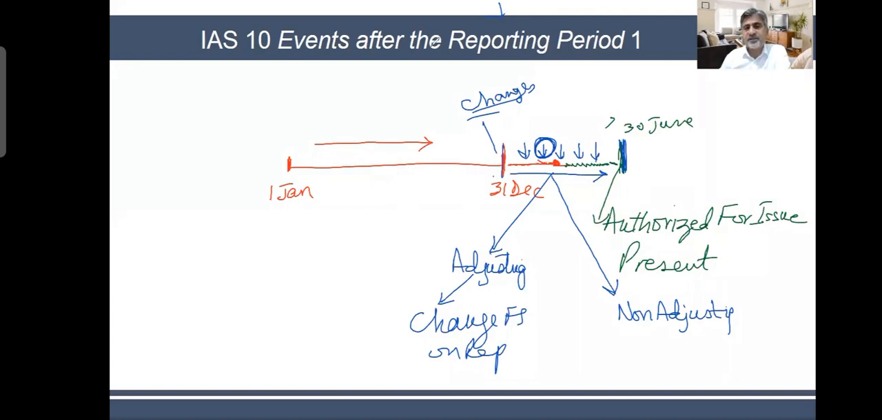The non-adjusting events, on the other hand, do not require you to go back and make changes. So in the case of non-adjusting events, we do not make changes here. We just disclose it. Now, what are the adjusting events?